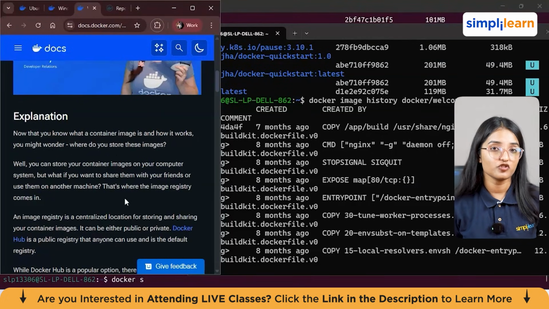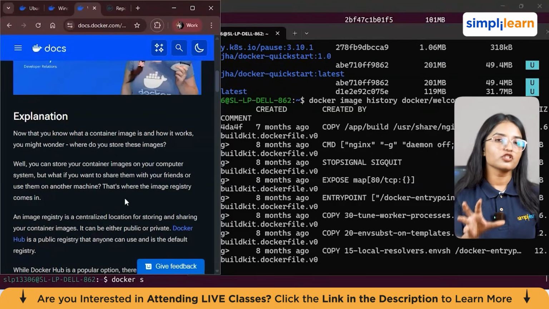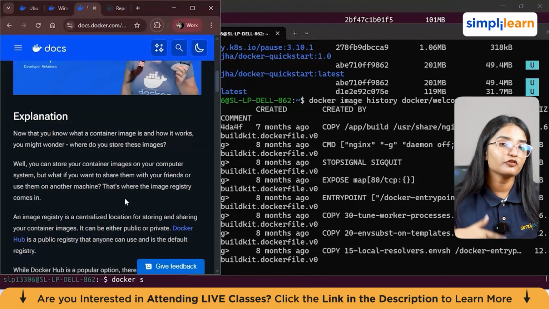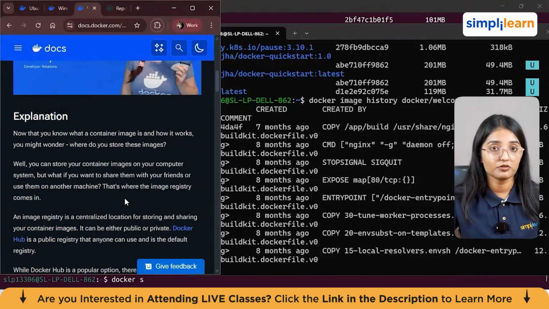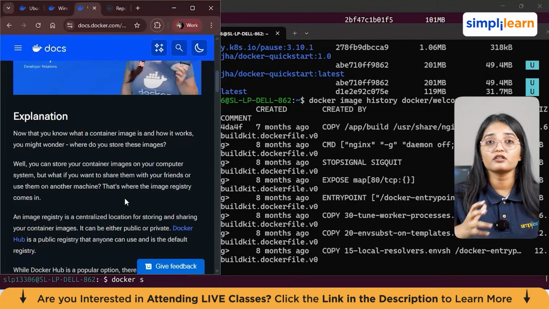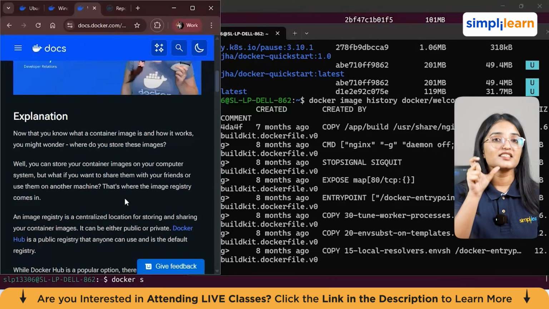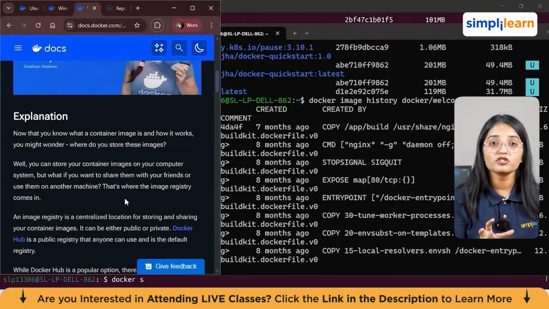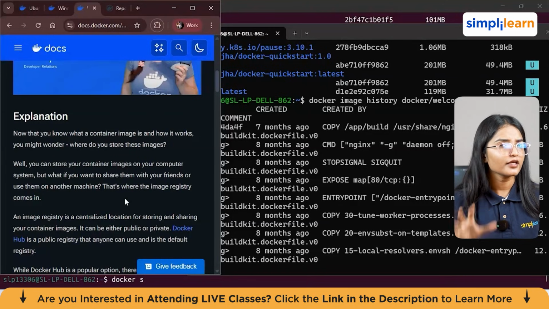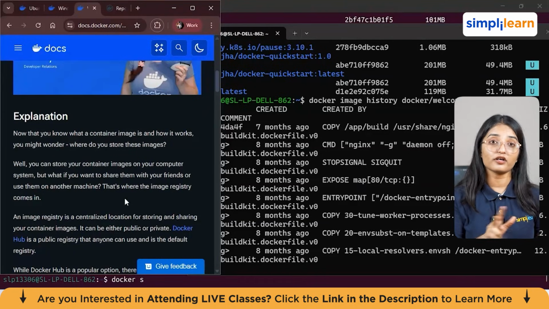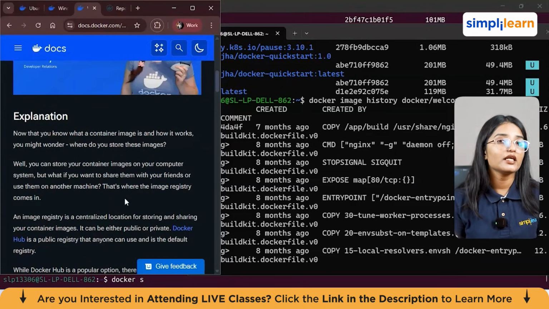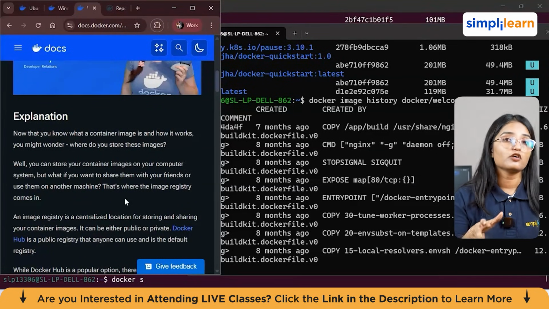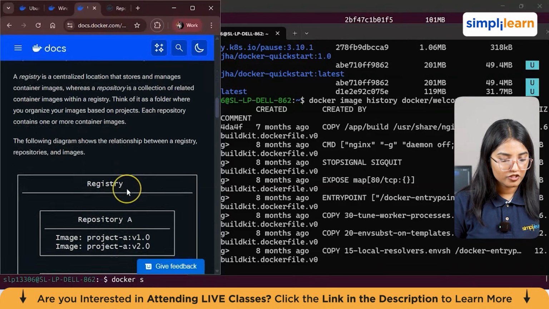Now we'll talk about the registry. What exactly is that? Here's a logical question for you. If an image is the blueprint for a container, where do we store these images? How do we share them with other developers? How do we use the same image on another machine or in production? This is where a registry comes in. A registry is a centralized location where container images are stored and shared. You can think of it like an online storage system for Docker images. You can store images on your own computer, but if you want to share them with your team or deploy them in the cloud, you need a registry for that. So this is how the registry works.